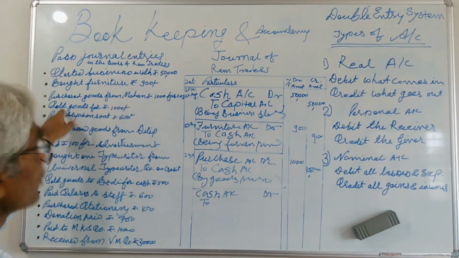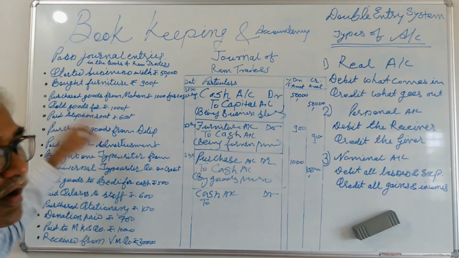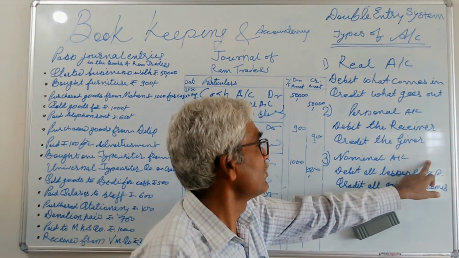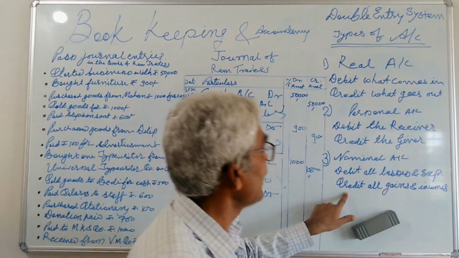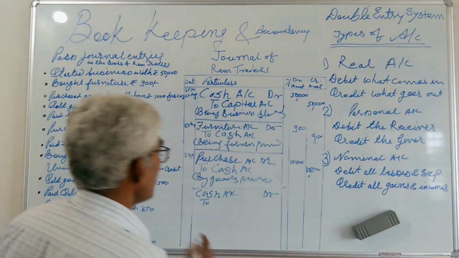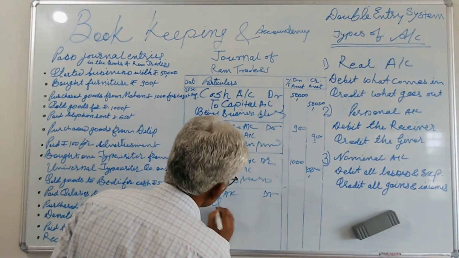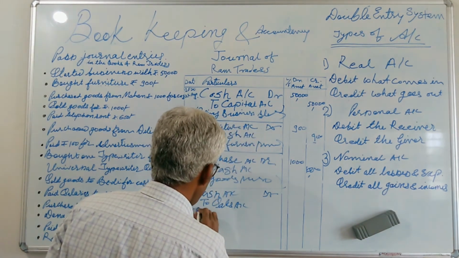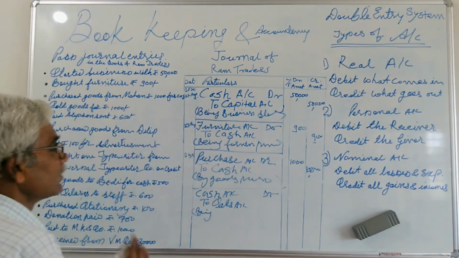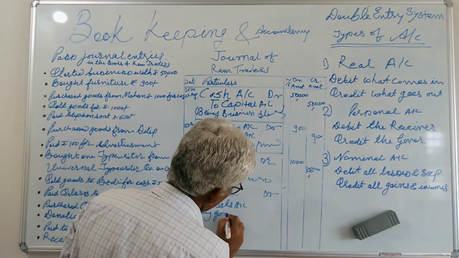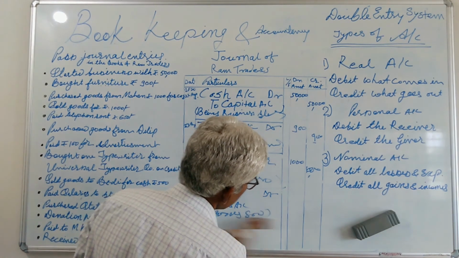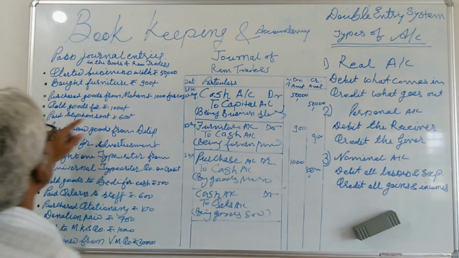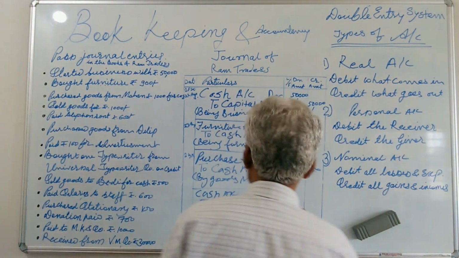So credit goes to sales account, and sale is the income of your business. So sale comes under the head nominal account. As per the nominal account, credit all gains and income. So credit goes to sales account. Again, there is a need to mention the narration, being goods sold. Very easy, to give an explanation of the entry. Then sketch the line and put the amount, that is 1000, in the debit column.